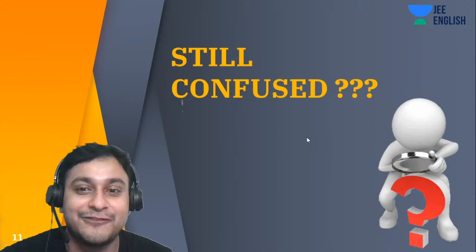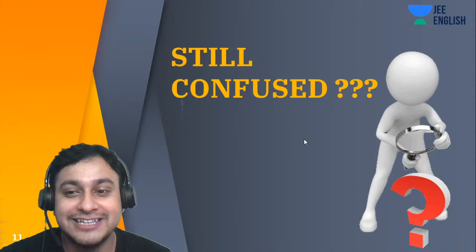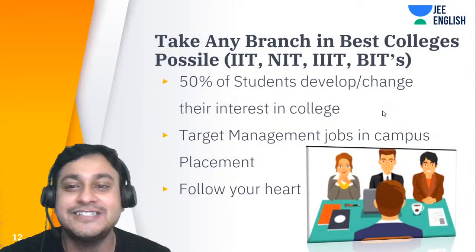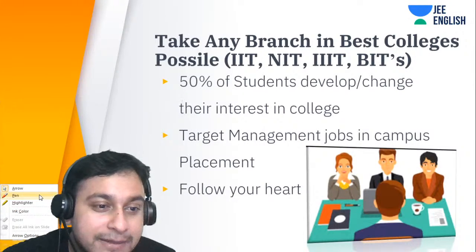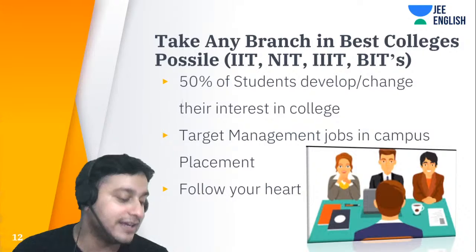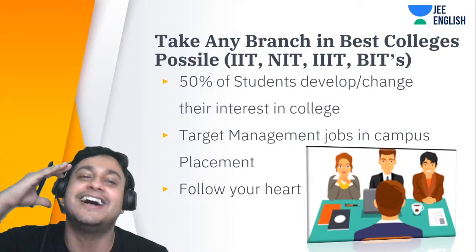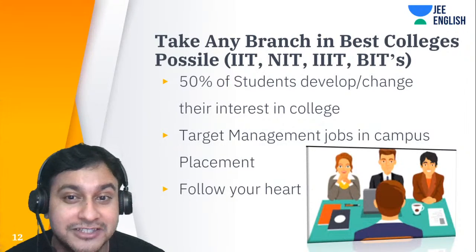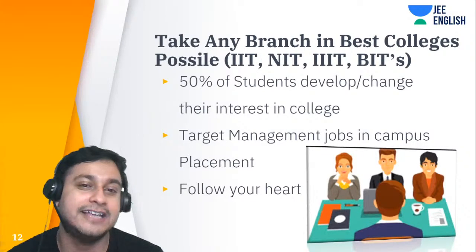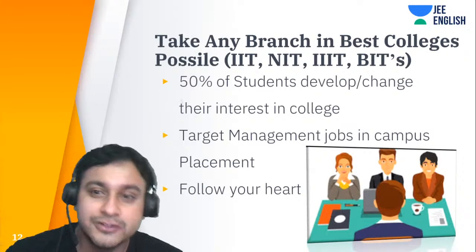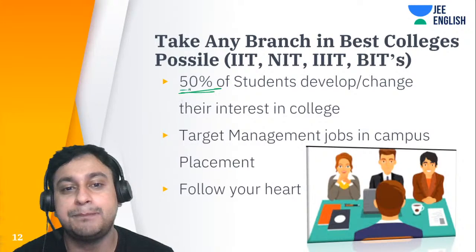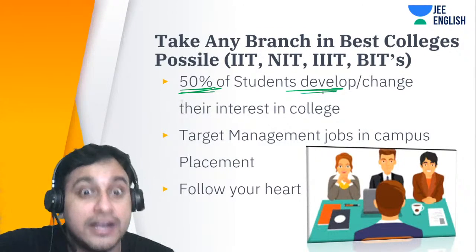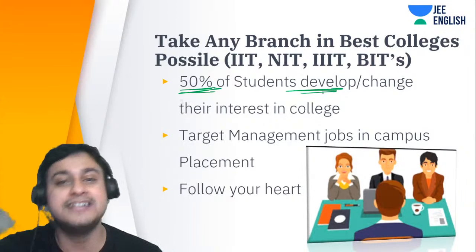Like if we are still confused about what to do. Now, if we are still confused, then what do we have to do? So guys, it's not all lost, because 50% of the students who come to the colleges are like, I don't know what to take. I have no idea why I took that branch. So this is a general thing, guys. It happens with everybody. It is seen that around 50% of the students develop different kinds of interest in college, or they change their interest.